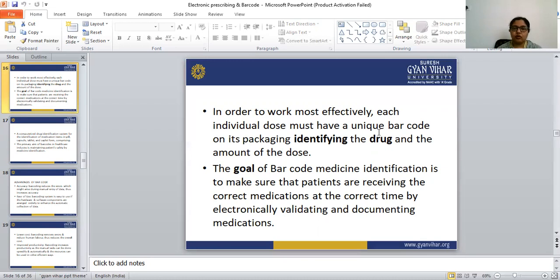The goal of barcode medicine identification is to make sure that patients are receiving the correct medicine at the correct time, by electronically validating and documenting medications. So the main goal of barcode medicine identification is to make sure that each patient receives the correct medicine at the correct time.